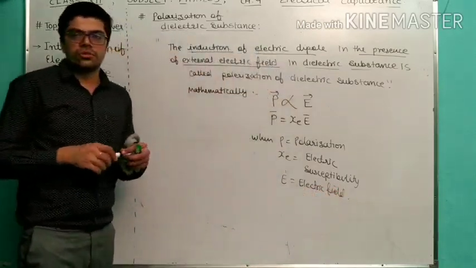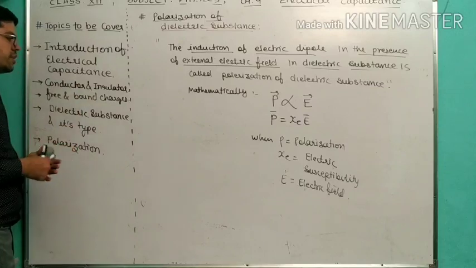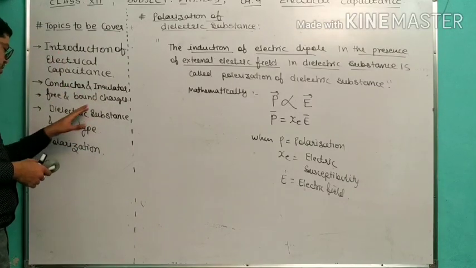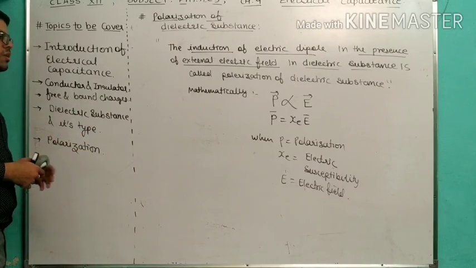So hopefully you understood all the topics whatever we discussed in today's class. Introduction is over. Conductor, insulator, free and bound charges, dielectric substance, its types, and also polarization.